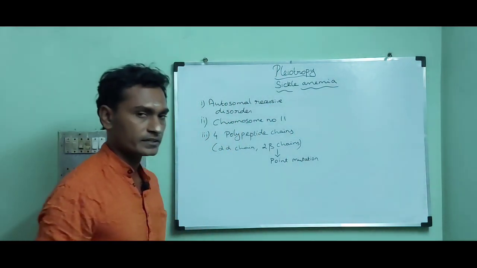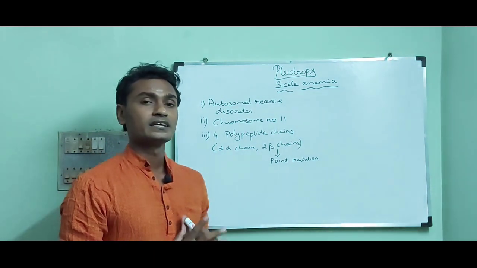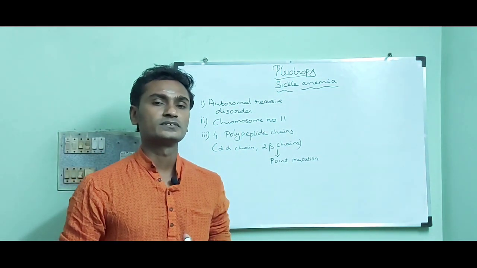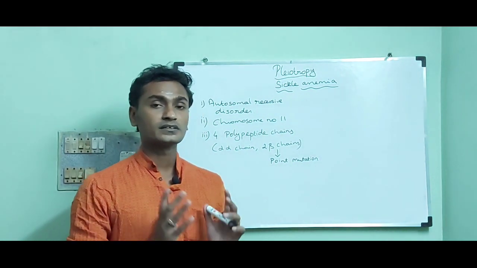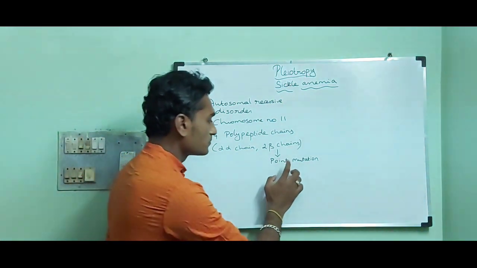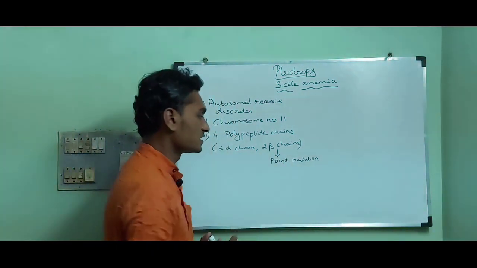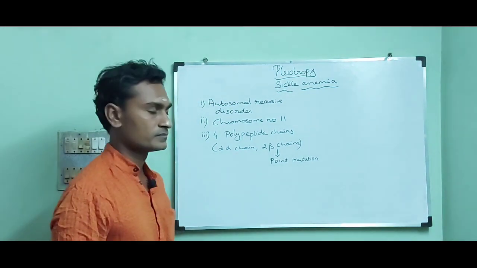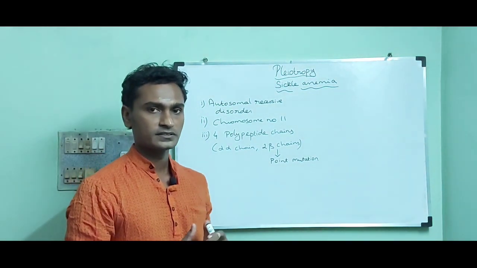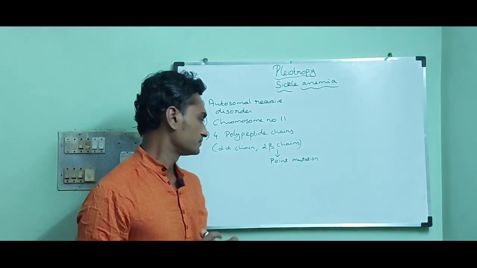Once again I repeat that sentence. It is characterized by the presence of structurally abnormal hemoglobin. It is caused by the point mutation which happens in the beta chain. So let me discuss with a diagram.